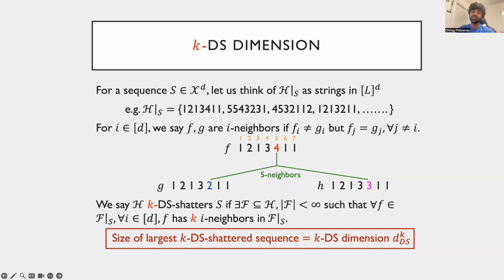Here we have highlighted in red the ways in which the KDS dimension differs from the DS dimension. In our example from the previous slide, if k were 2, observe that f has two neighbors g and h in the direction of index 5. Both g and h agree with f at all other indices, but disagree with f on index 5. Thus, f, g, and h are all 5 neighbors, and the green edge connecting them is now actually a hyperedge.